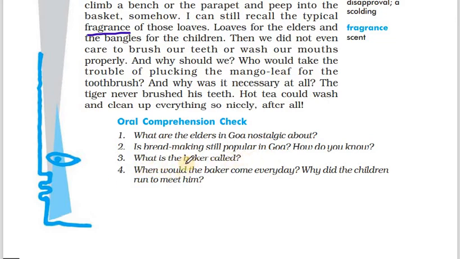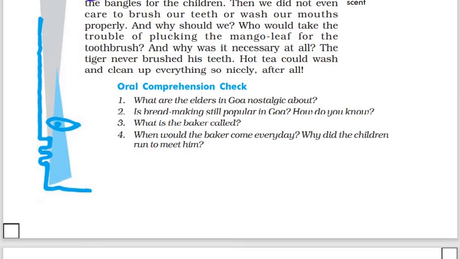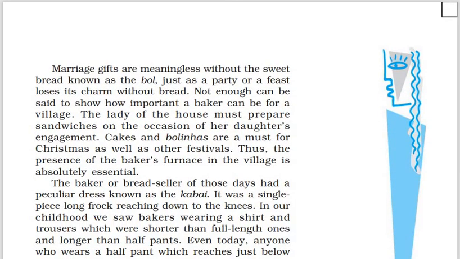What is a baker called? The baker is called a pader. When would the baker come every day? Why did the children run to meet him? The baker came twice. Once in the morning with the basket full of breads, and again after selling, when the basket was empty, he used to return. The children used to hear his noise. So the baker came twice. Why did the children run to meet him? Because they wanted to see what varieties he had. They were particularly interested in the bread bangles. So now let's move to the next part of the comprehension.